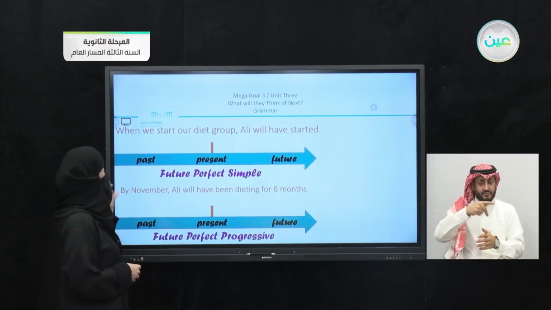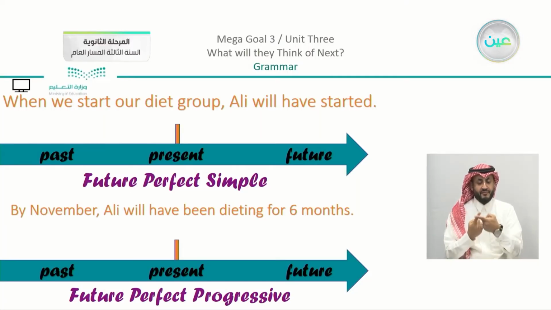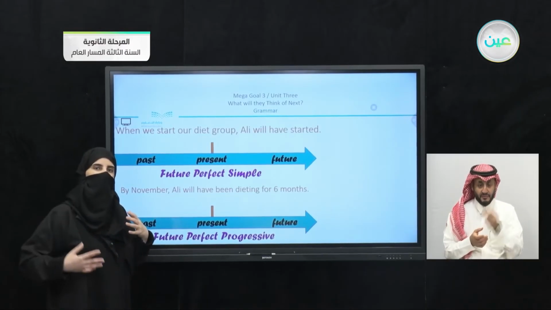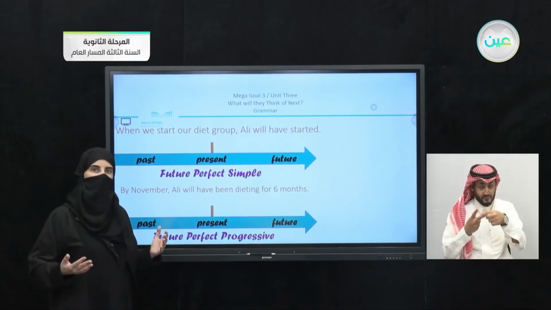So we have here, when we start our diet group, these are just two different examples to show you. Now you can see from the timeline that we have the past, the present, and the future. So let's go back and read our example here. When we start our diet group, Ali will have started. This is why I read the examples that we had before, just to get you in the mood that we have two actions that we're talking about.